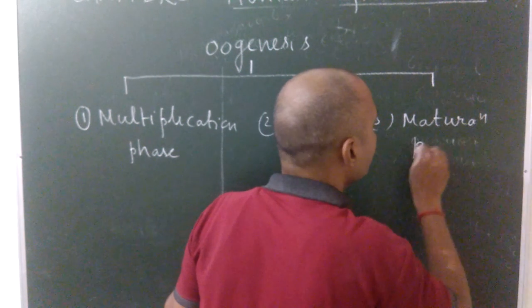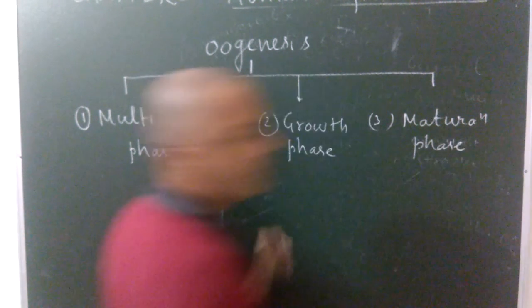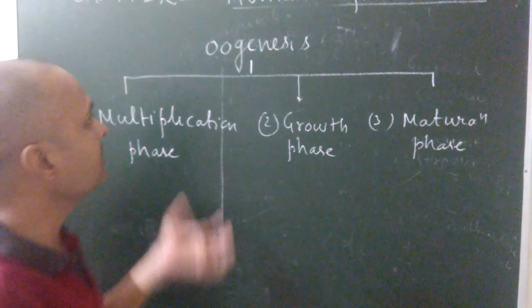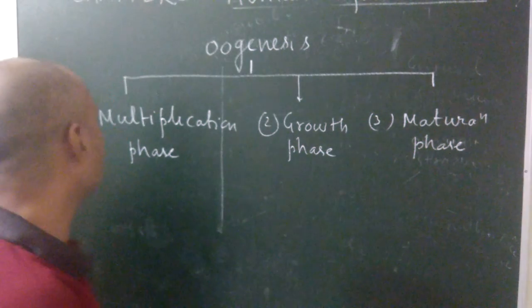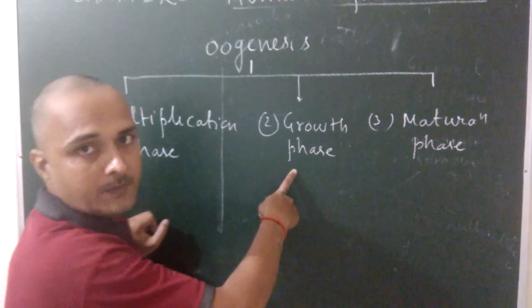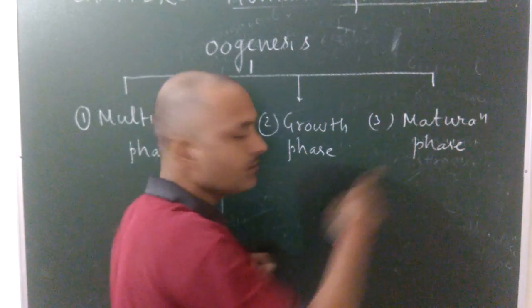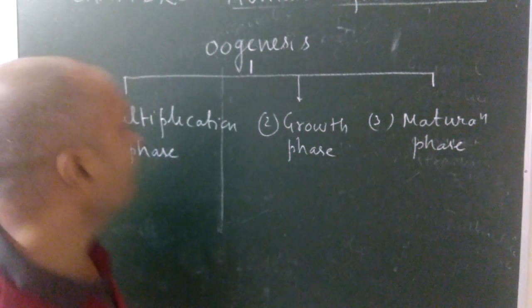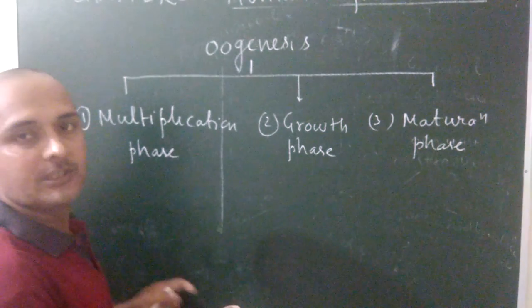Maturation phase. Once again, how many phases during oogenesis? There are three phases. First phase is known as multiplication phase. Second phase is known as growth phase. Third phase is known as maturation phase. Now see the various features of these phases one by one.